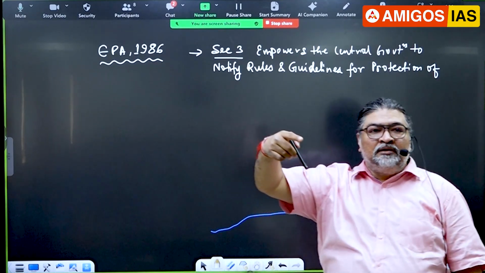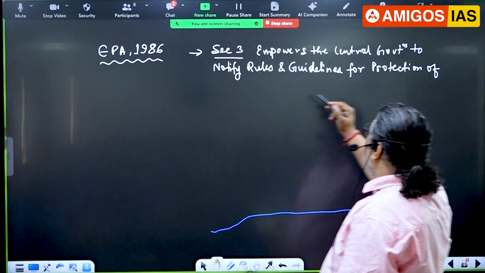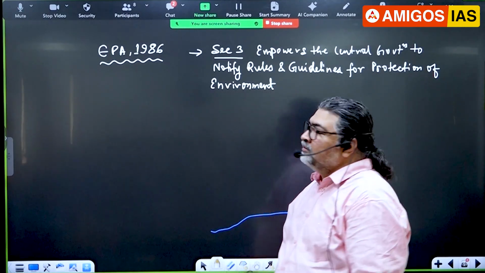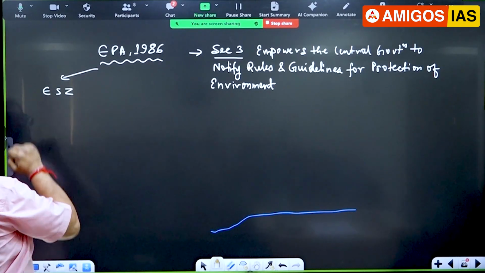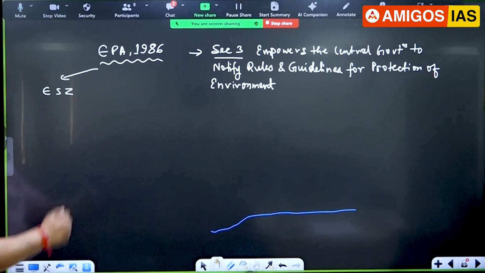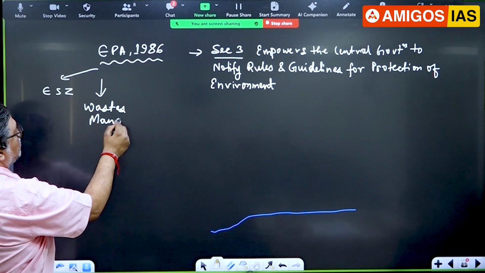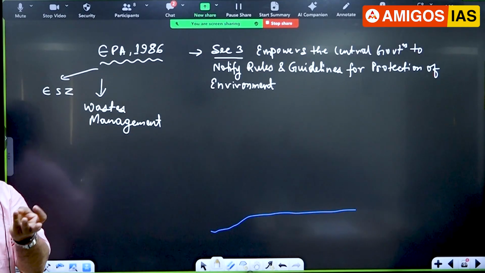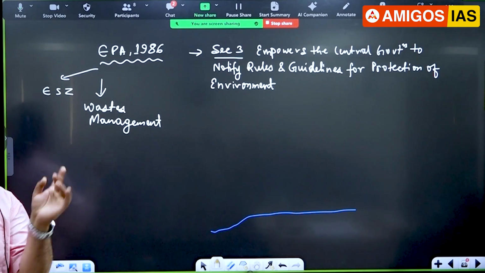In the last, after 1986, the Indian government has notified so many rules under the Environment Protection Act. So protection of the environment, it can be any matter. I'll give you a highlight here. For example, we have declared the ESZ, eco-sensitive zone, as a notification under the Environment Protection Act. Then you know plastic waste, electronic waste, biomedical waste, solid waste, all this comes under the Environment Protection Act.